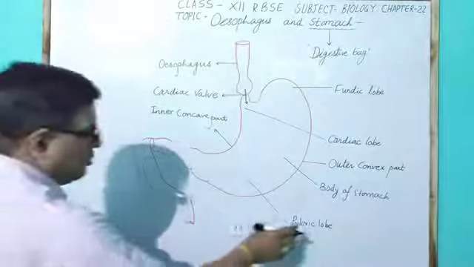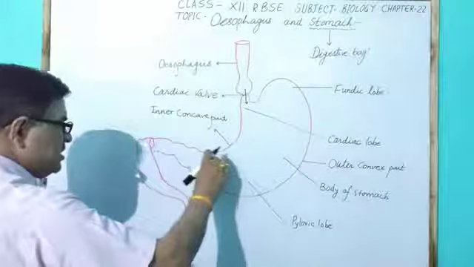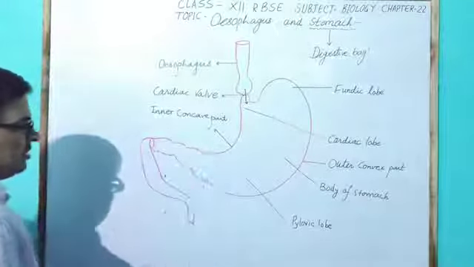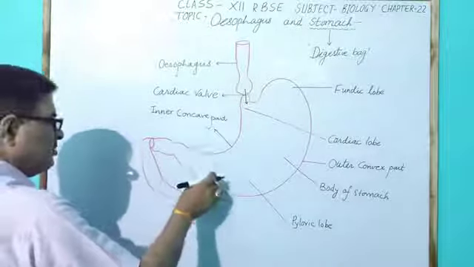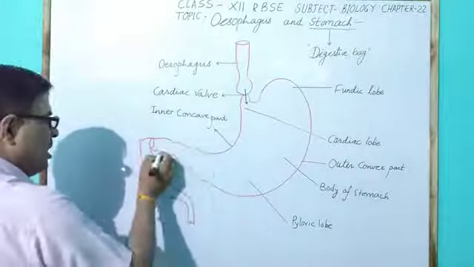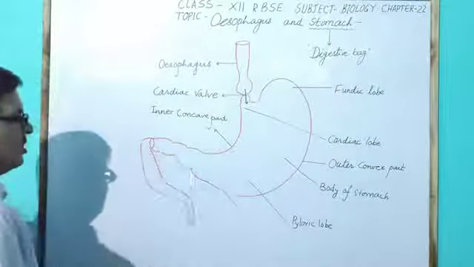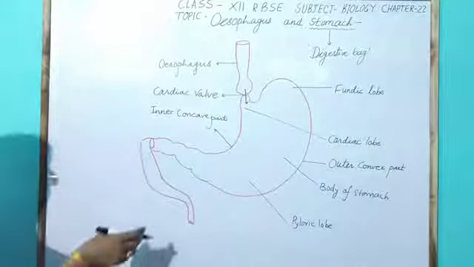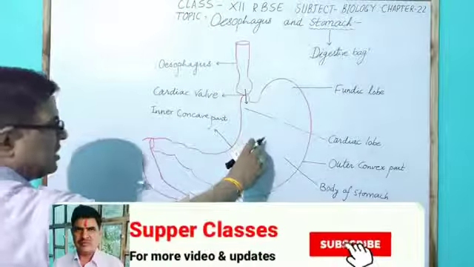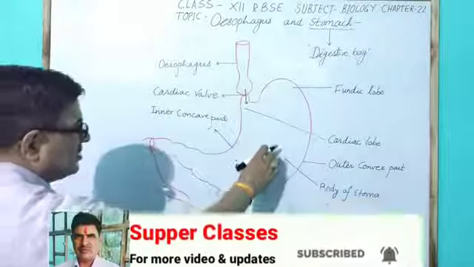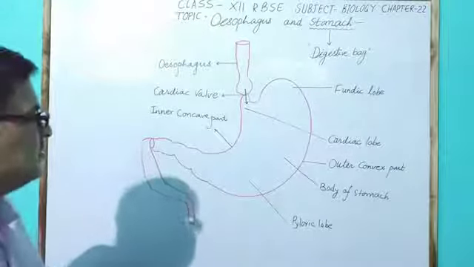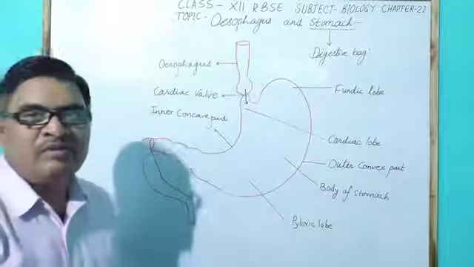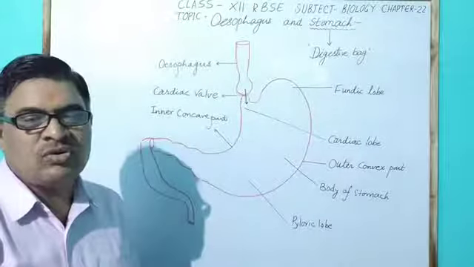The pyloric lobe reaches posteriorly in the form of a pyloric pouch or pyloric tube, and the food is digested in the stomach with the help of digestive enzymes under the influence of hydrochloric acid.